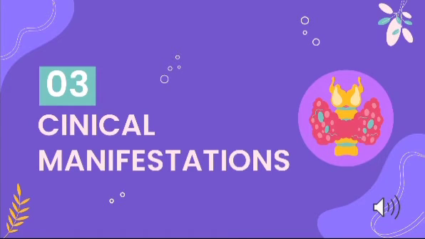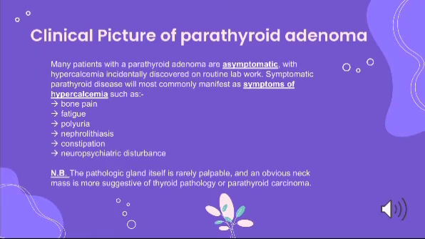Clinical manifestations of parathyroid adenoma. Many patients with parathyroid adenoma are asymptomatic, and those with symptomatic parathyroid adenoma will most commonly manifest with the same clinical picture as hypercalcemia. The symptoms include bone pain, fatigue, polyuria, polydipsia, urinary stones, constipation, vomiting, and neuropsychiatric disturbances, including confusion and depression.